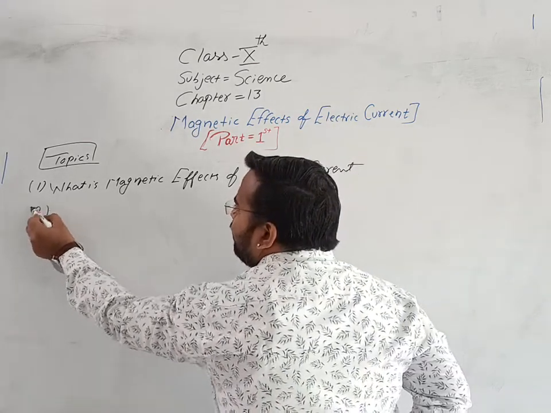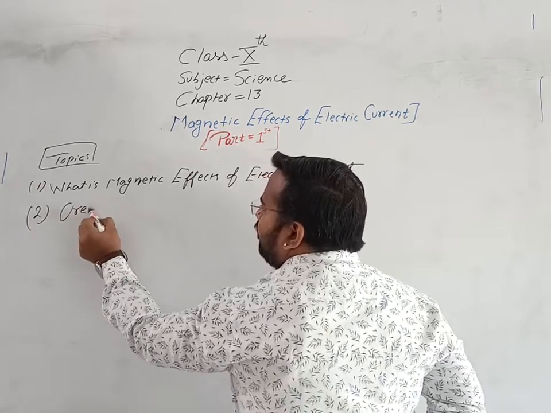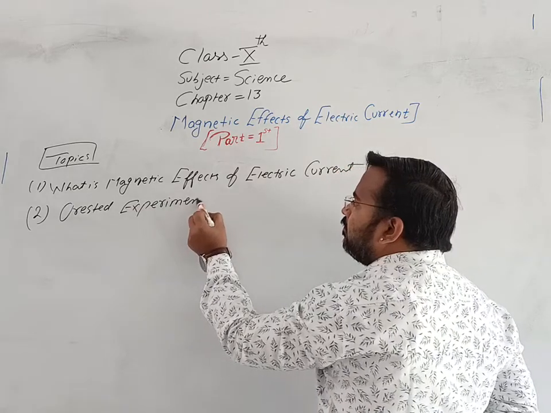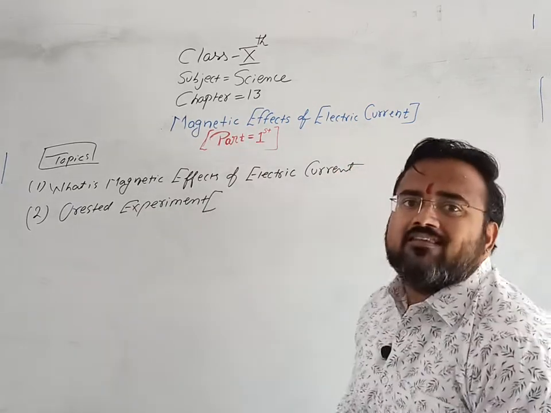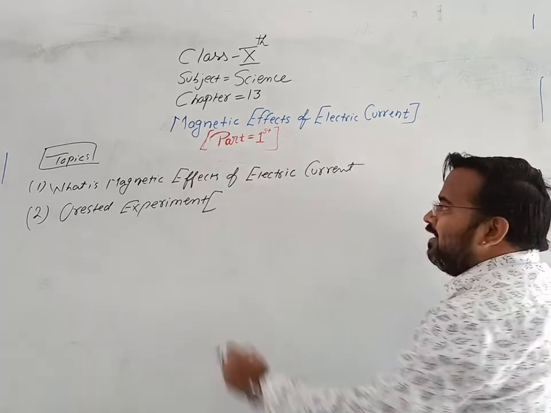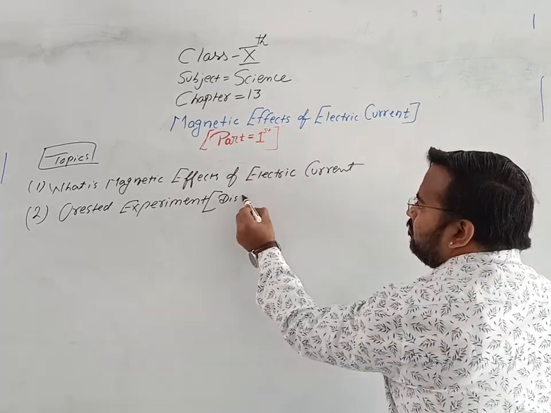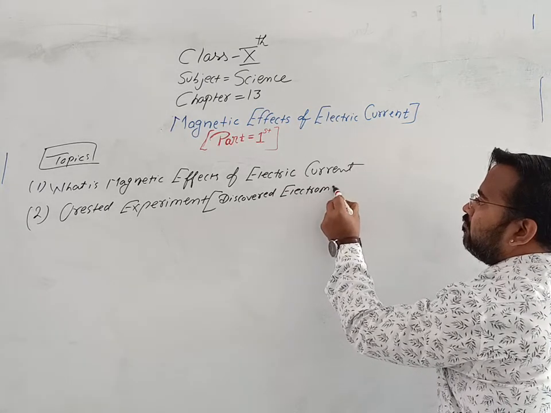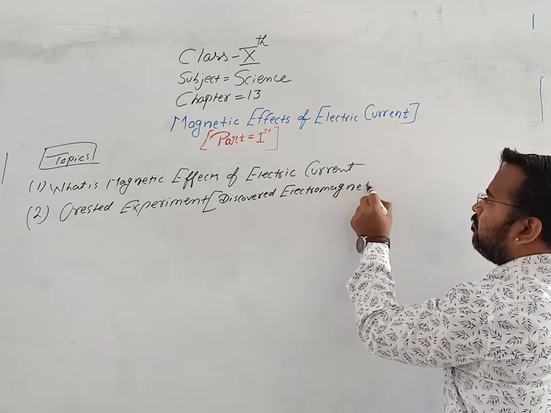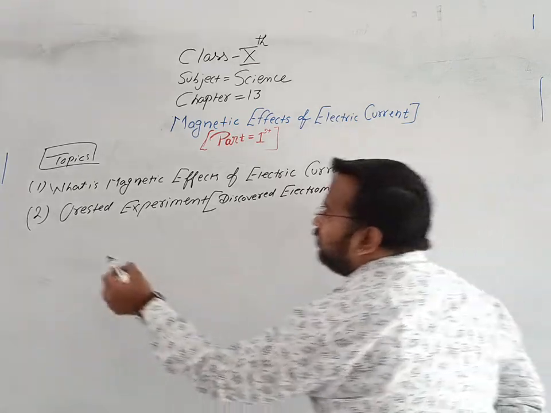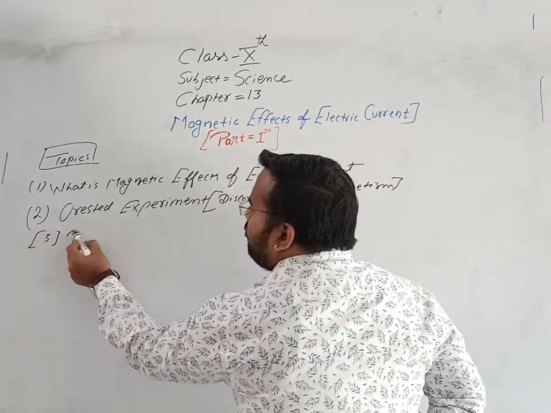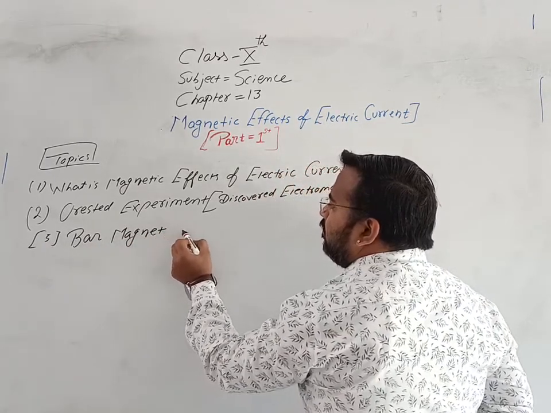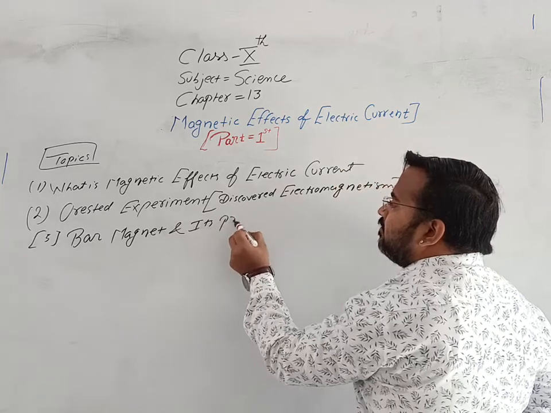Second, we are going to see Oersted experiment. Oersted is a scientist who discovered electromagnetism. Third topic we are going to see bar magnet and its properties.